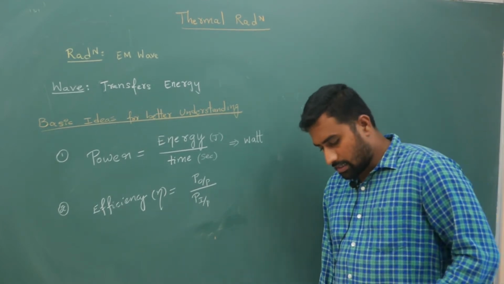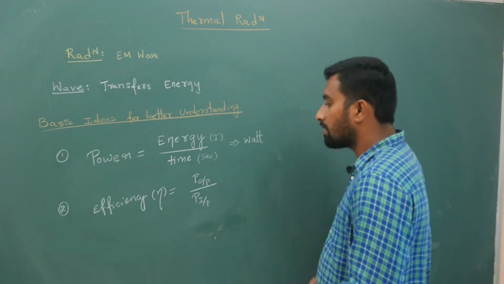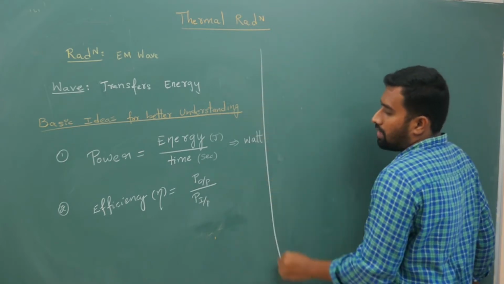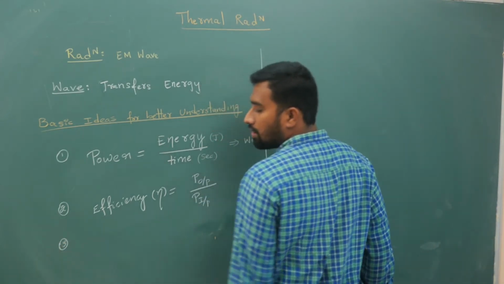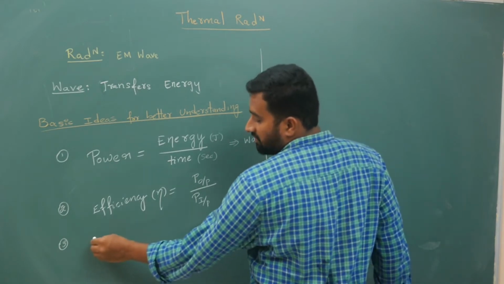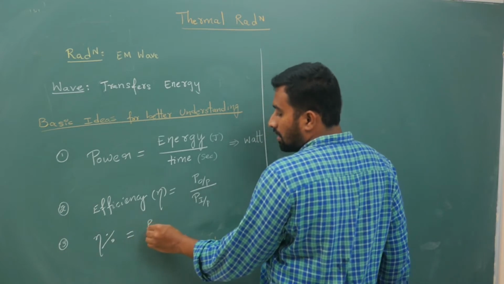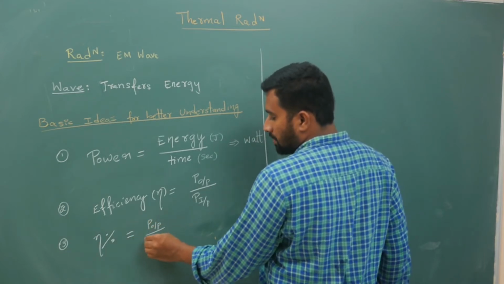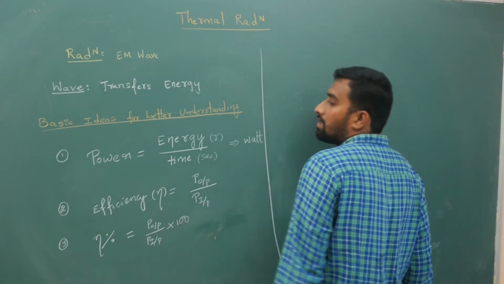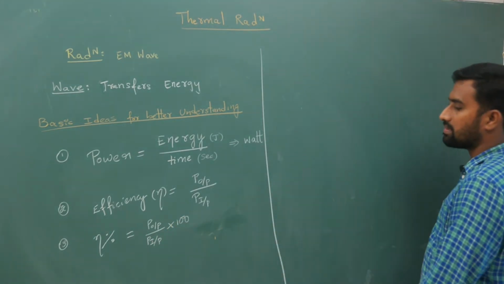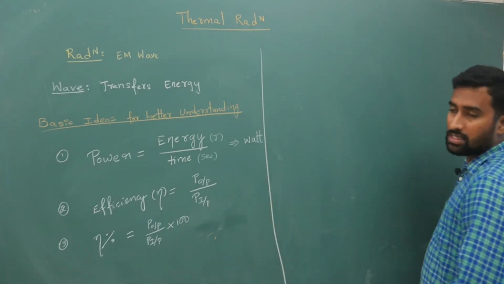Third point: if you are talking of percentage efficiency, it is output power by input power into 100. In basic problems, you have to keep all these points in mind. Power unit is watt.